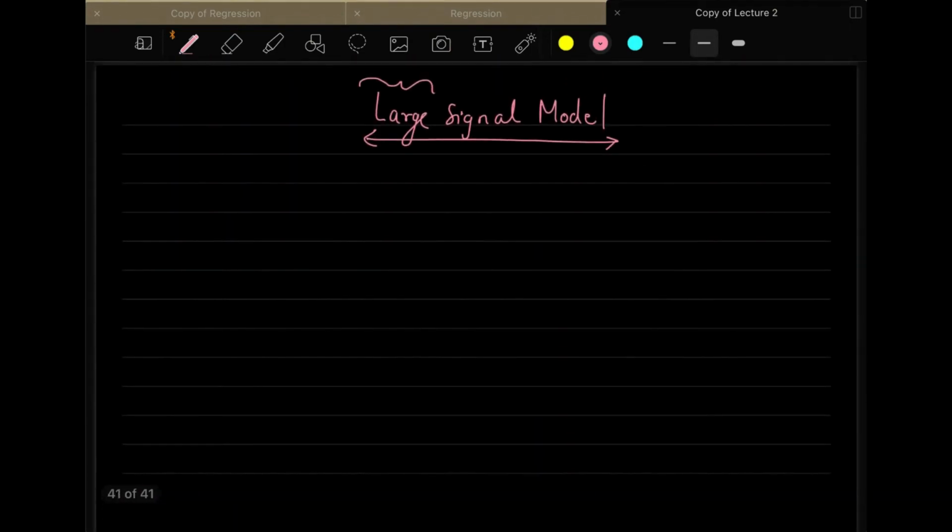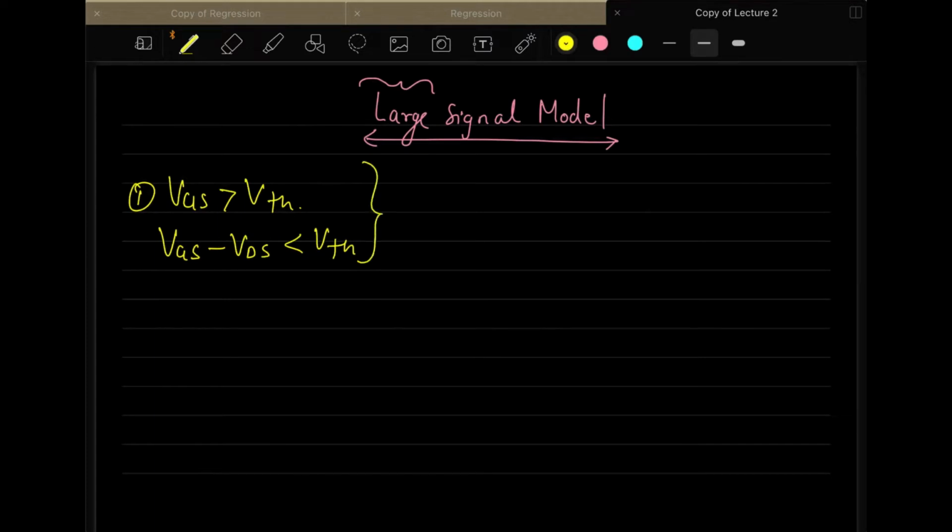So in case of large signal model, as you know, if we have two conditions, like VGS greater than VTH, and VGS minus VDS less than VTH, can anybody tell me what is the region in which we are working now? If the MOSFET meets these two conditions, where is it operating now?